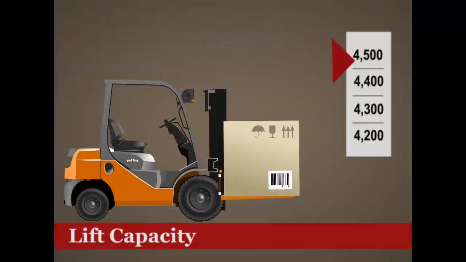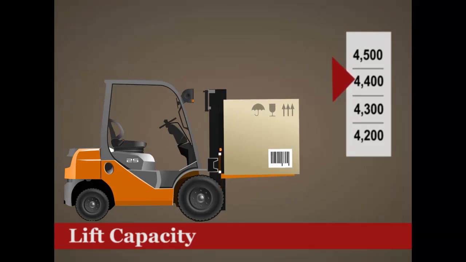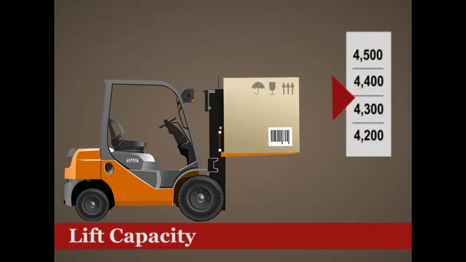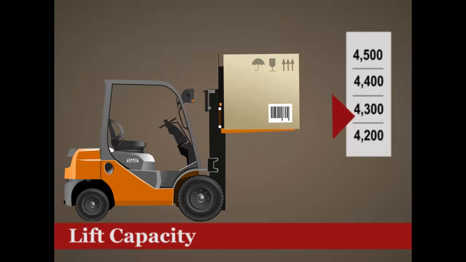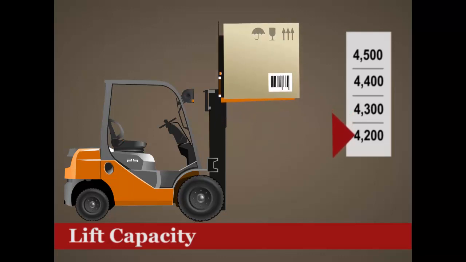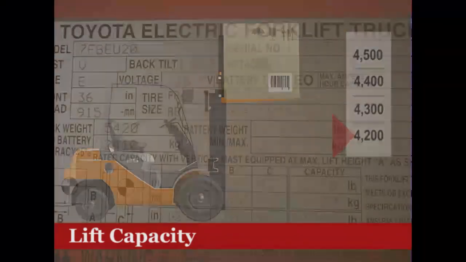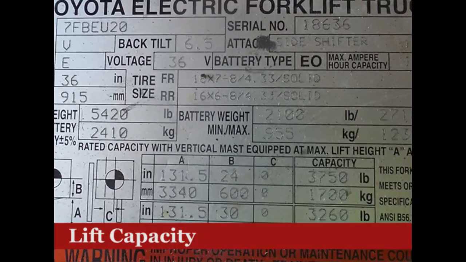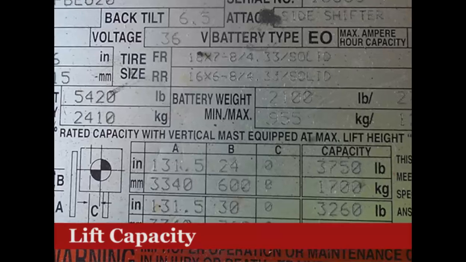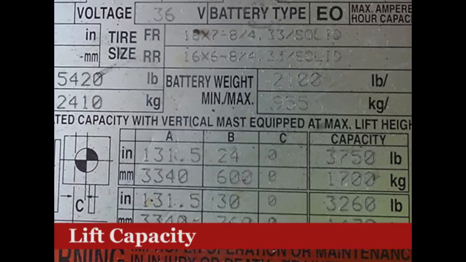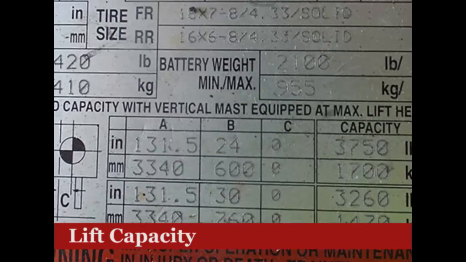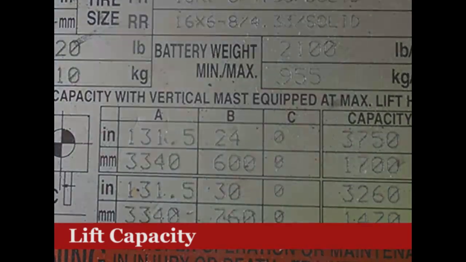The height of the mast is the distance the load is lifted into the air. The higher it is lifted, the lower the capacity. Some forklifts will have different distances listed for lift capacities, and some will just have one maximum height. Make sure you are familiar with the information on the data plate, and remember, the lifting capacity may be lower, depending on the characteristics of the load you are moving.